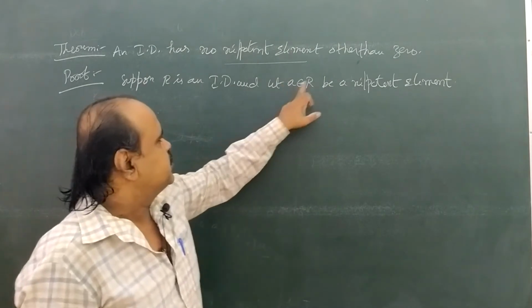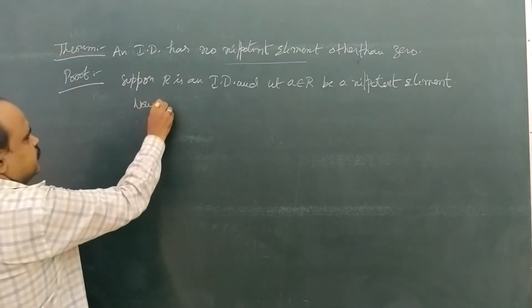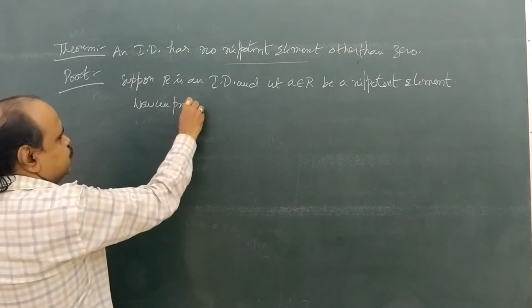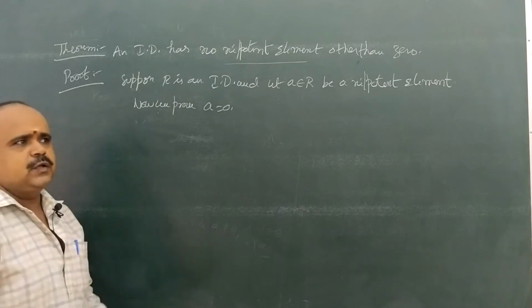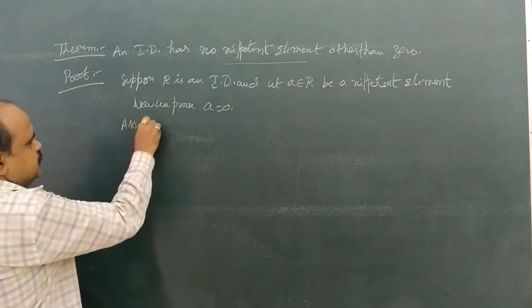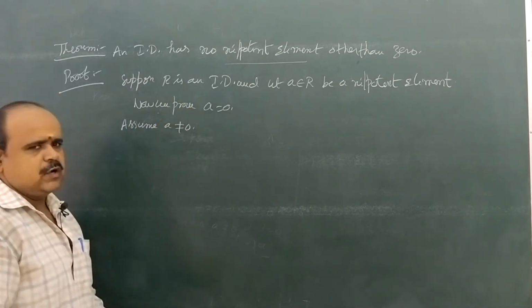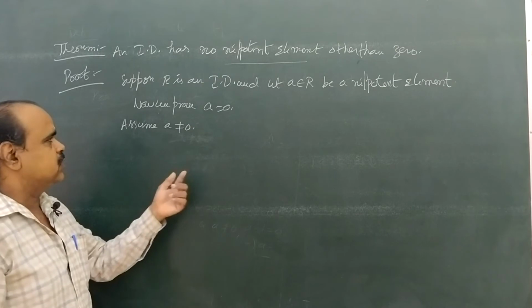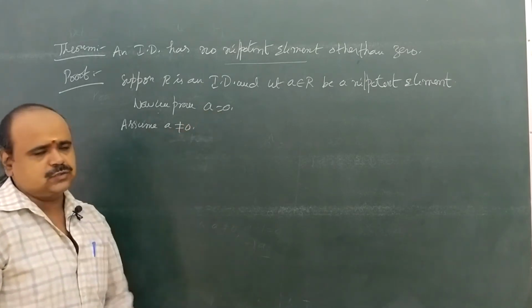This nilpotent element must be 0. Now we prove a equal to 0, but in the contrary way assume a not equal to 0. Basically we have to prove a equal to 0, but here we take in the contrary a not equal to 0. మనం a equal to 0 చెప్పాలి, నాన్ జీరోగా తీసుకున్నాను.